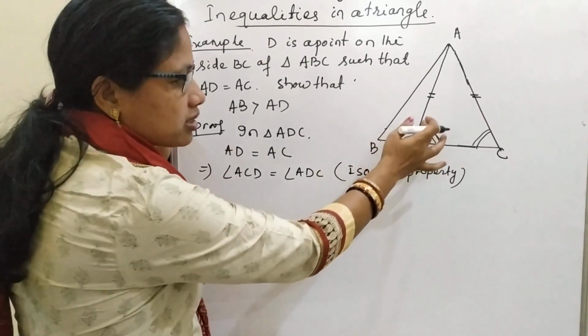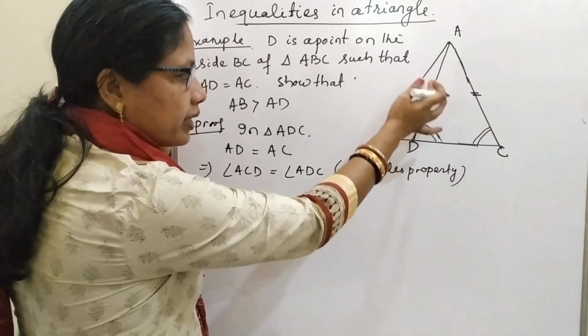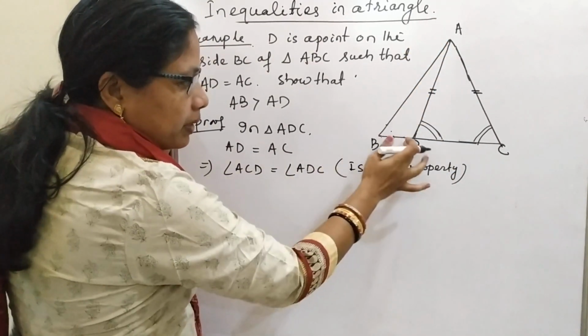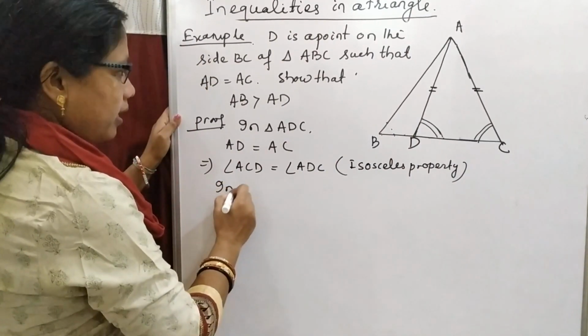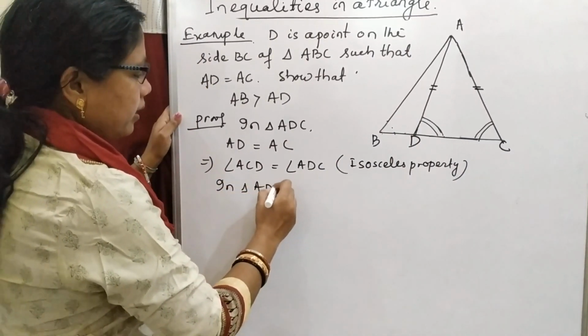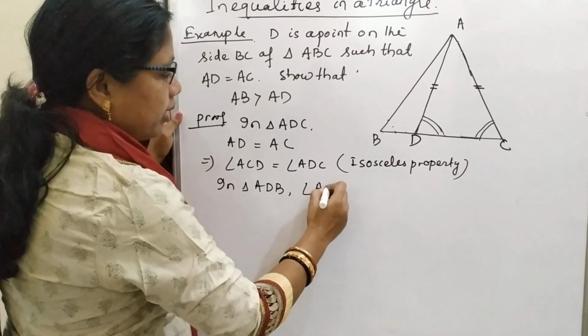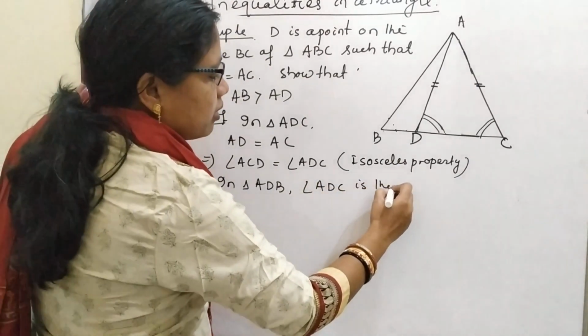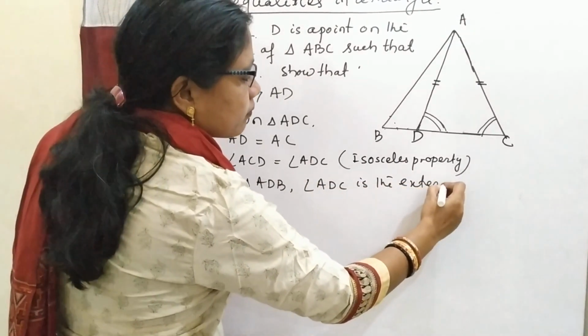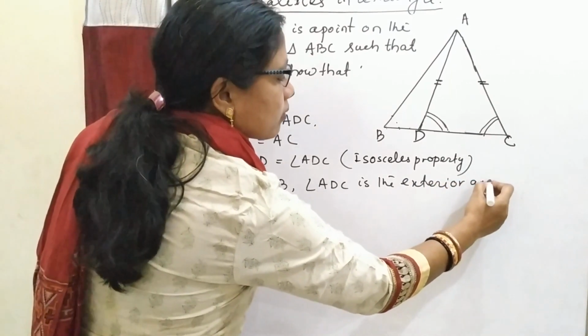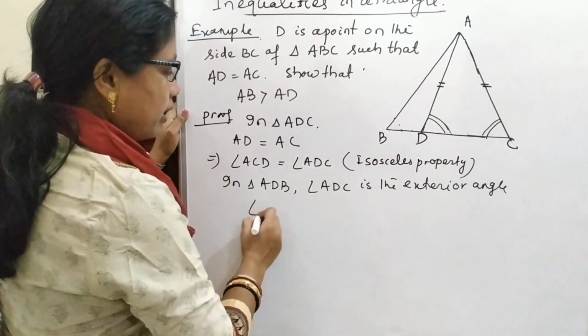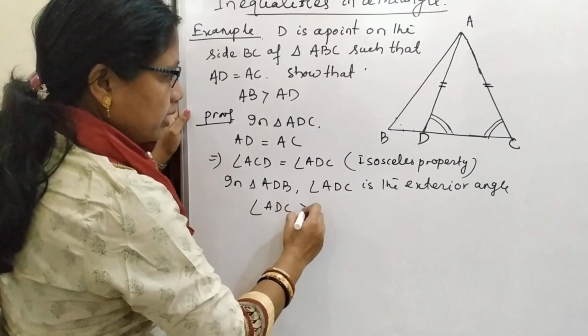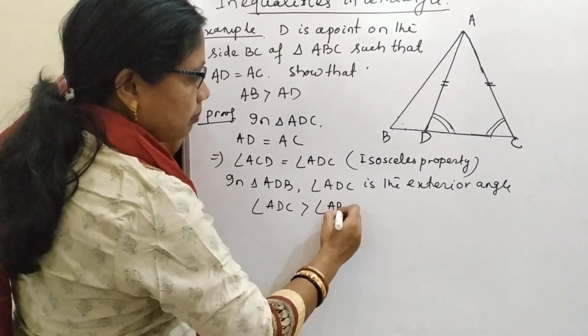So here the exterior angle ADC will be greater than angle ABD.